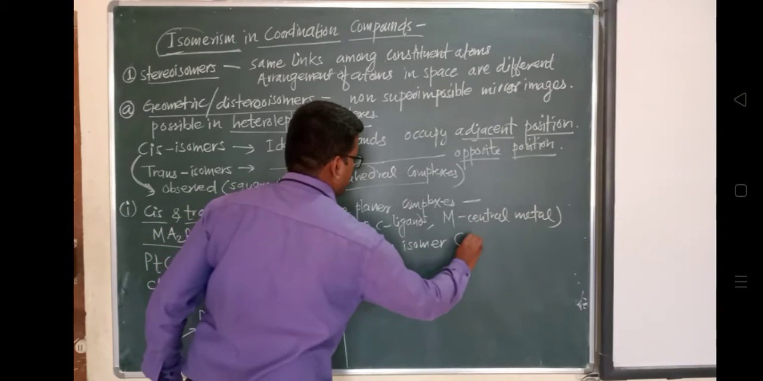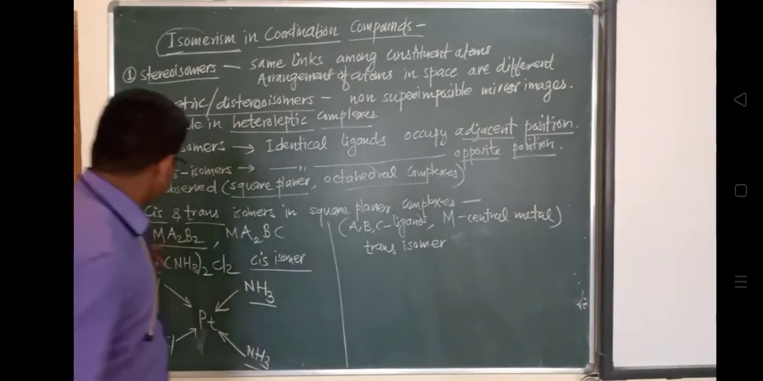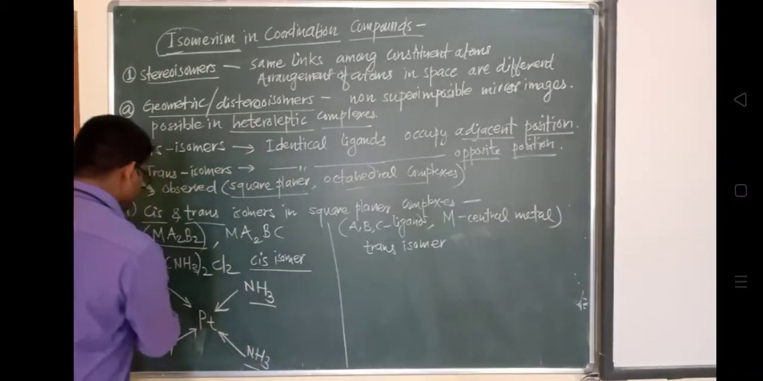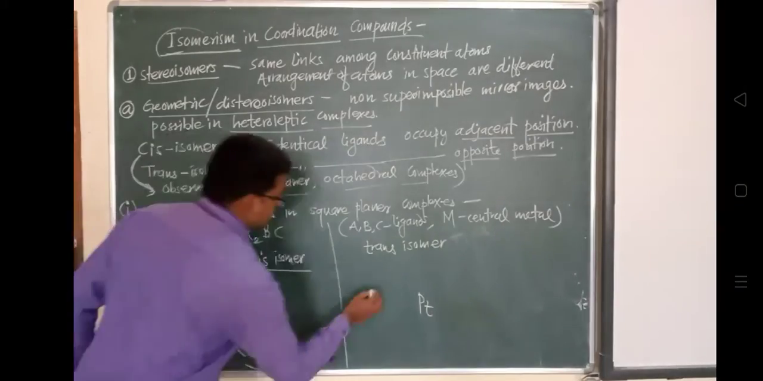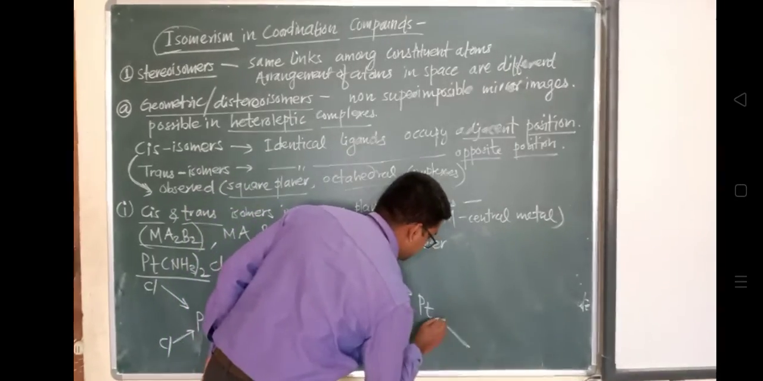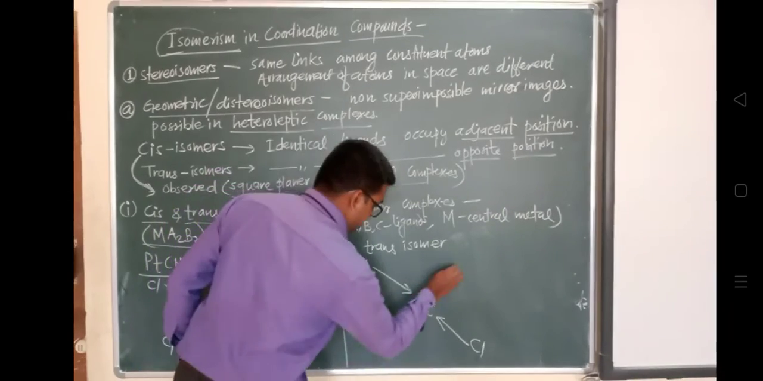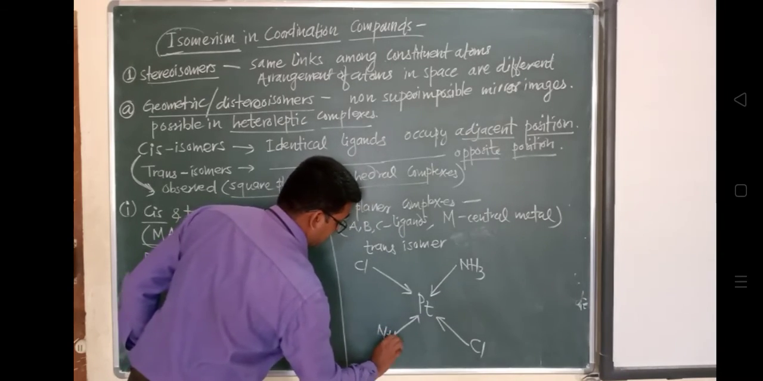The trans isomer is of the same type, the same example, MA2B2, because we are looking at MA2B2. We'll see MA2BC afterwards. So for the trans isomer, same example: platinum will be the central metal ion, and suppose this is a chlorine. Now where to show the other chlorine atom? This has to be shown in the opposite position. And if this is NH3, then this will be the NH3.